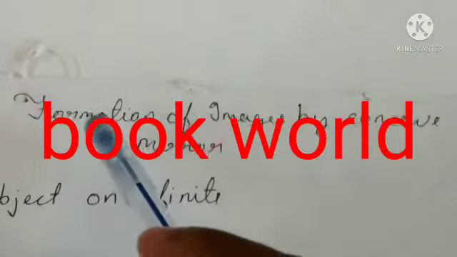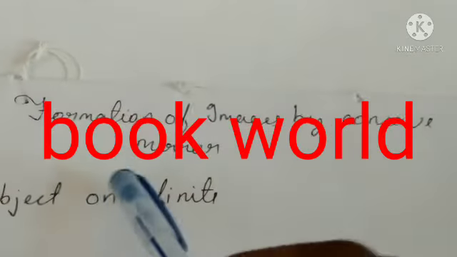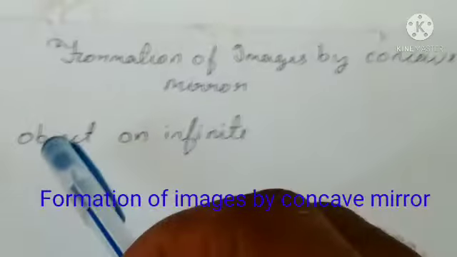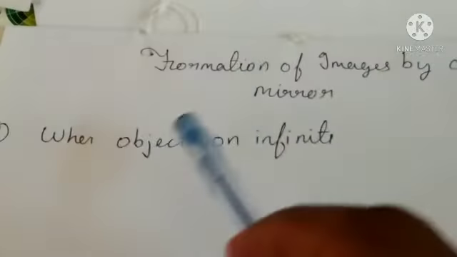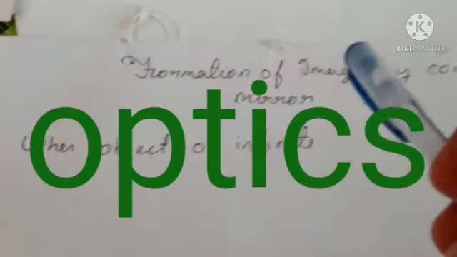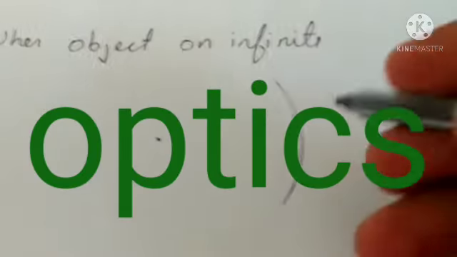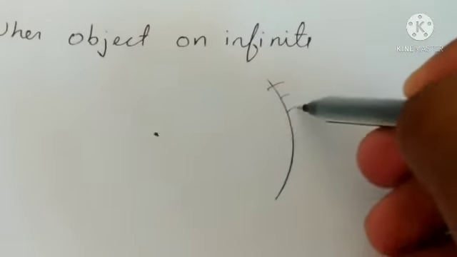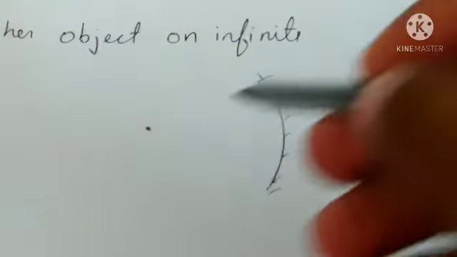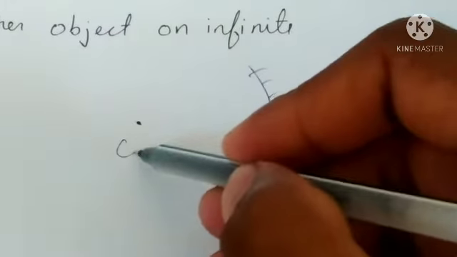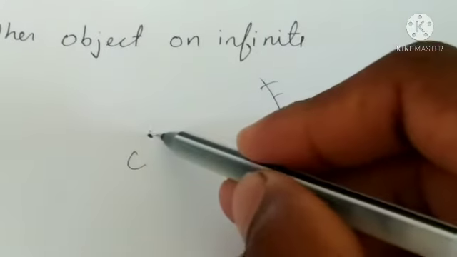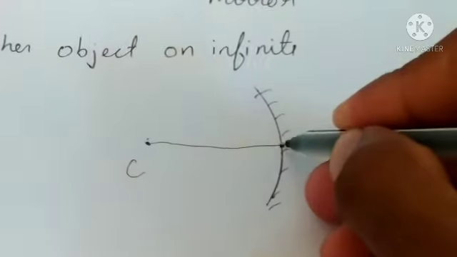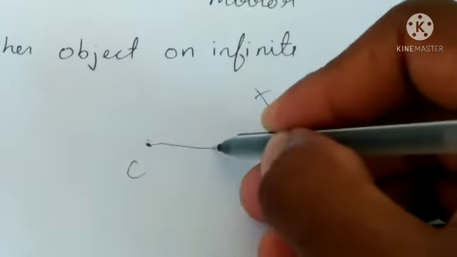Hello friends, in this video we learn about the formation of image by concave mirror. First condition is when object is on infinity. This is our concave mirror. This is our center of curvature and this is the principal axis P. Here is a focus.